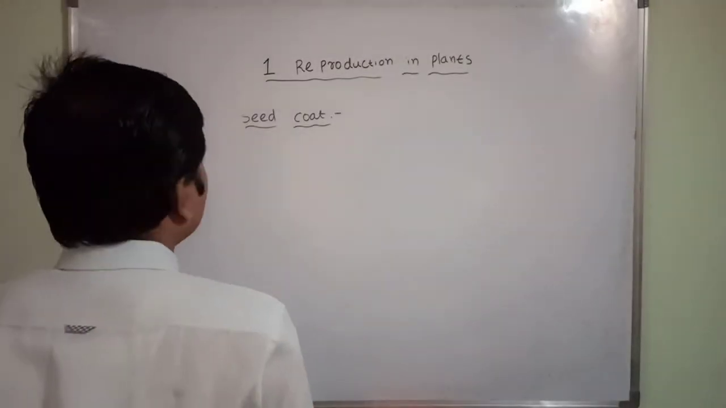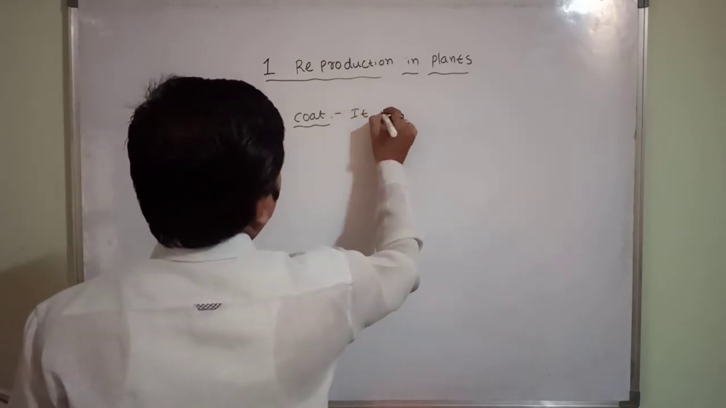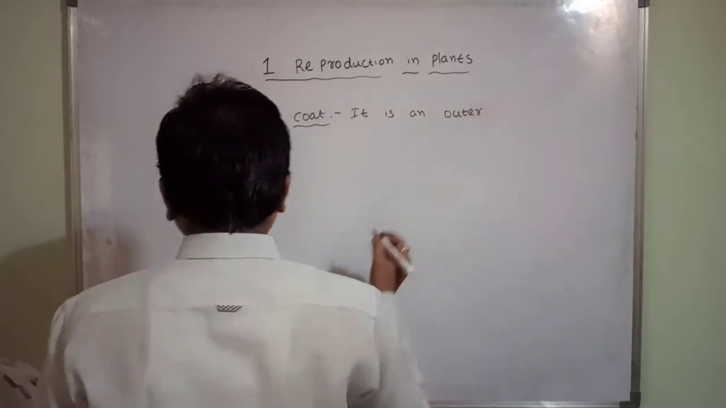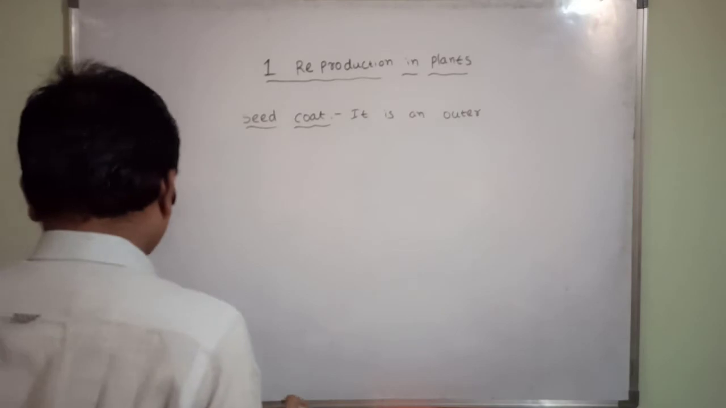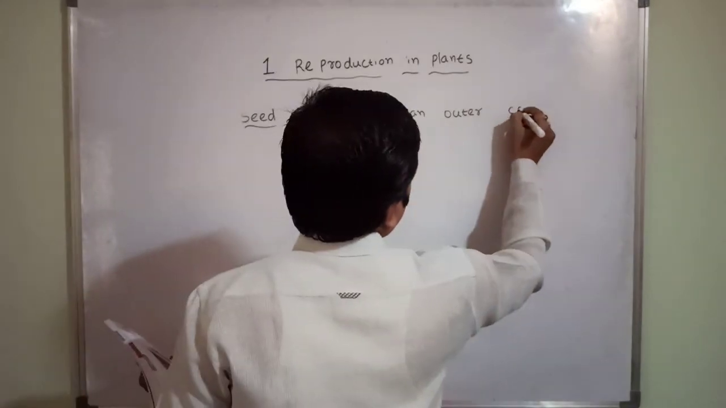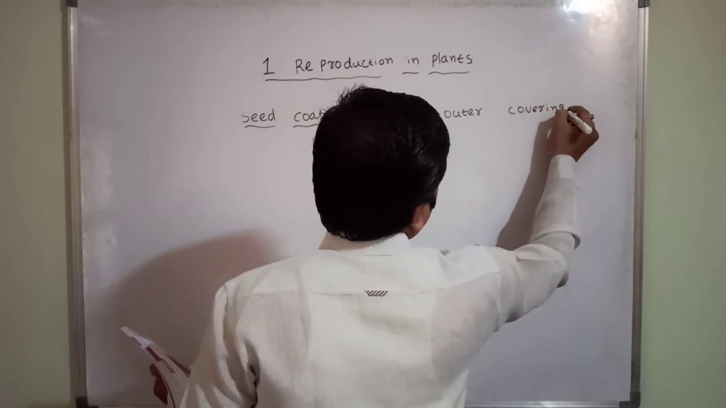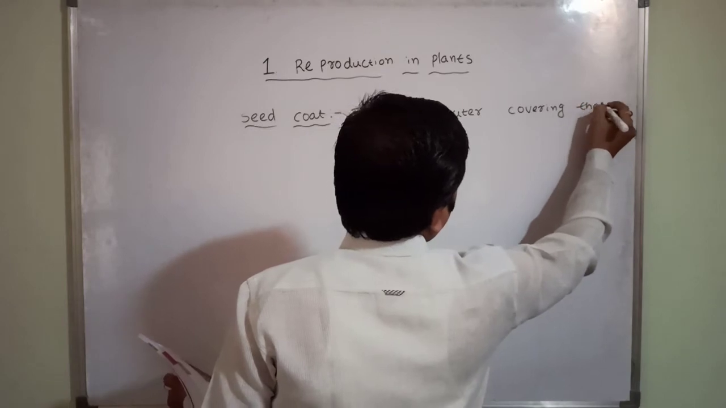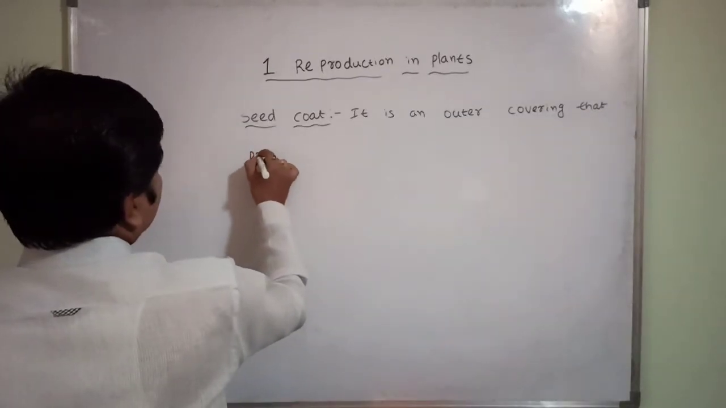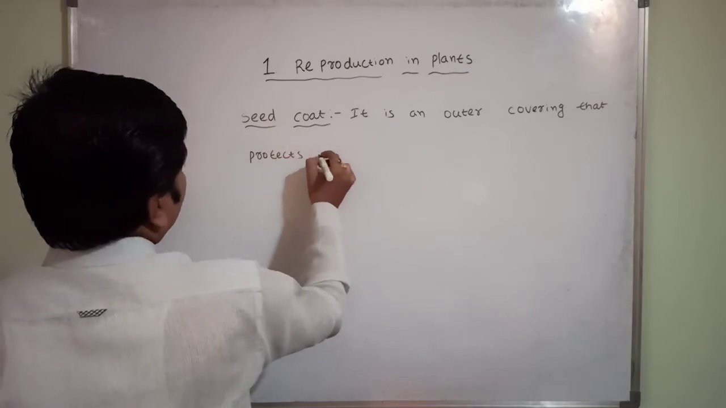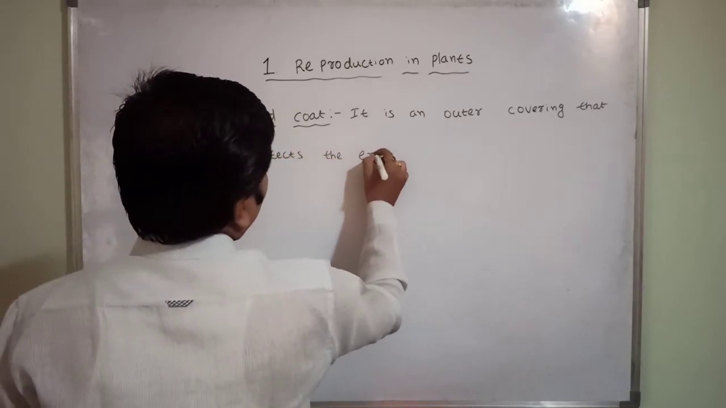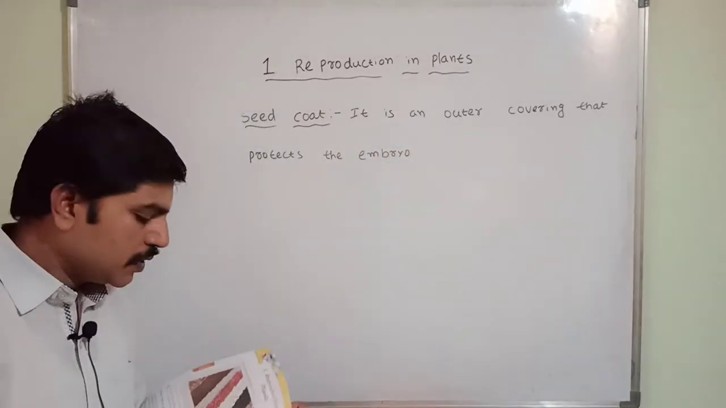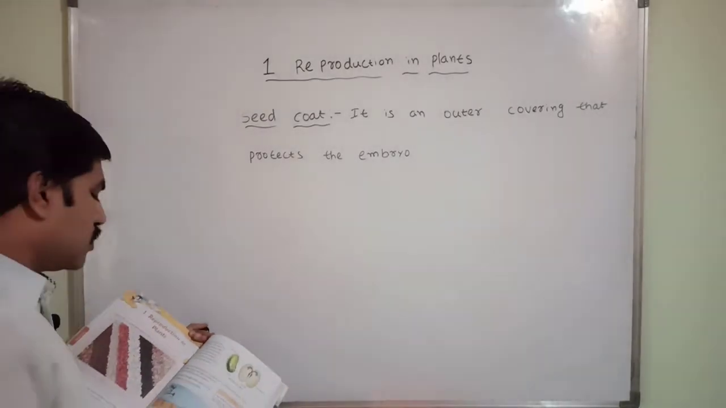The seed coat is an outer covering that protects the embryo. So that protects the embryo. Okay, so here, what does it mean? So the next one is there.